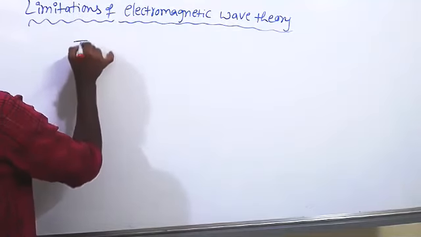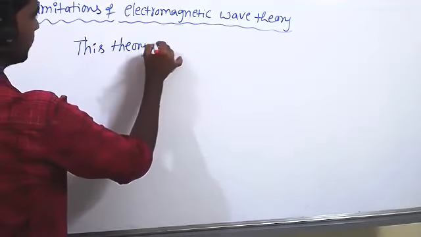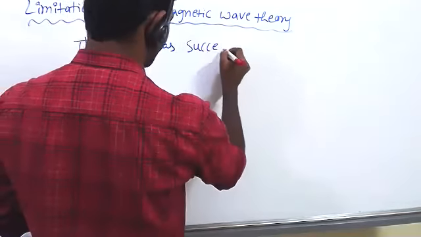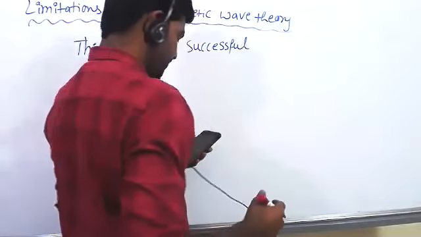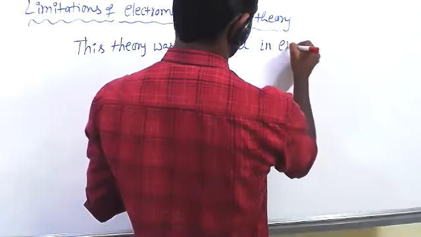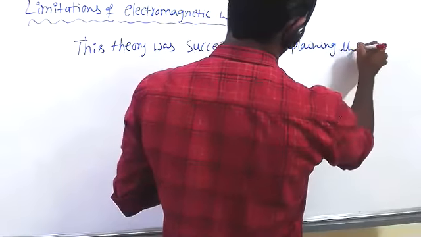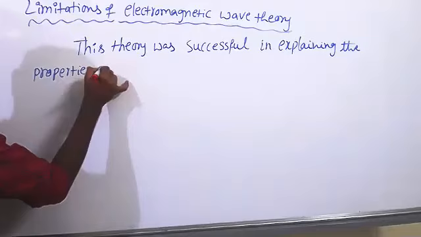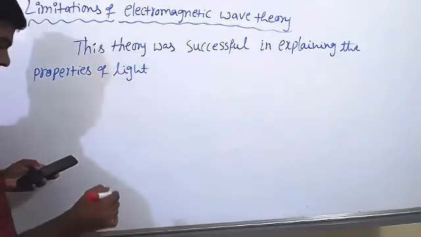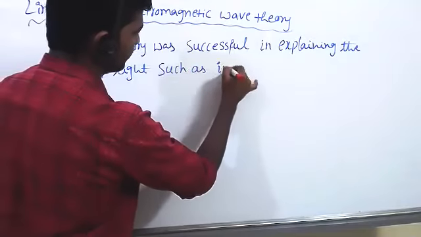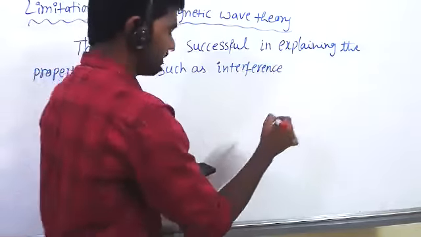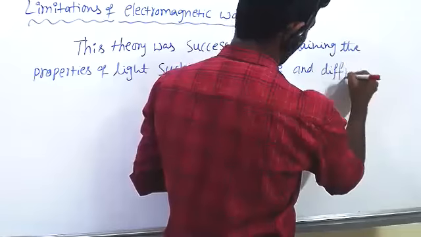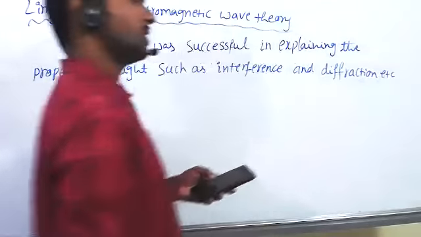This theory was successful in explaining the properties of light, such as interference and diffraction, etc. Some other properties also it is able to explain.